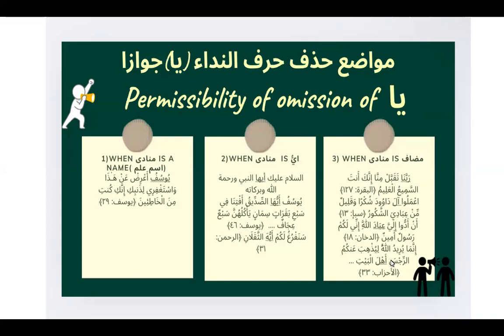So in the first case being when munada is a proper name, ism alam, it's permissible for ya to be omitted, to be mahdhuf. The second case when munada is ayyuha basically, it is allowed for ya to be omitted. When munada is mudaf, it is permissible for harf nida ya to be omitted.